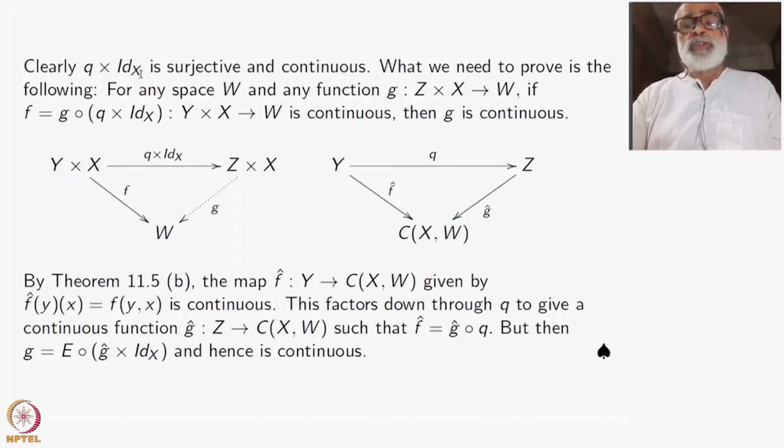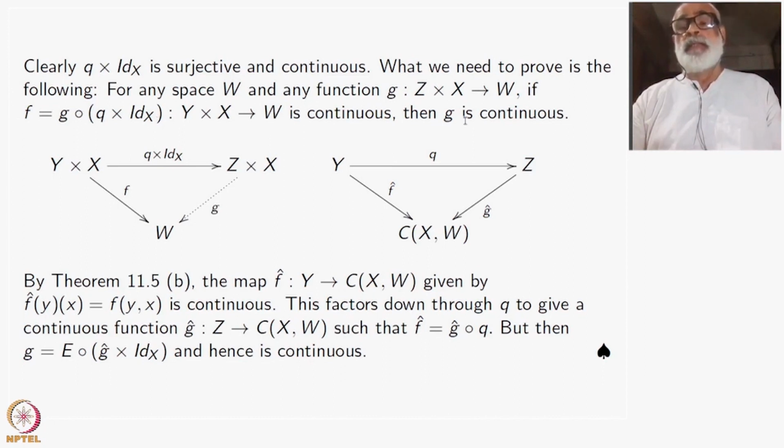Starting with Q cross identity, which is surjective and continuous, under the hypothesis that the topological space X is locally compact and regular, we are going to prove that this is a quotient map. What we need to prove is the following condition. Take any W and any map G from Z cross X to W, any function, such that when you compose it with Q cross identity, that is continuous.